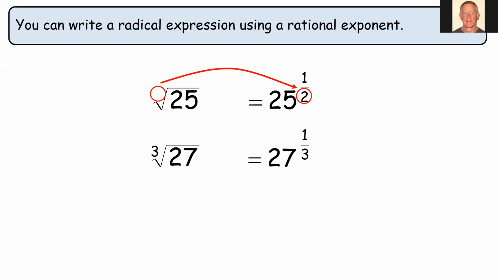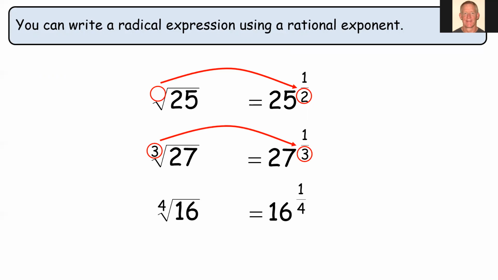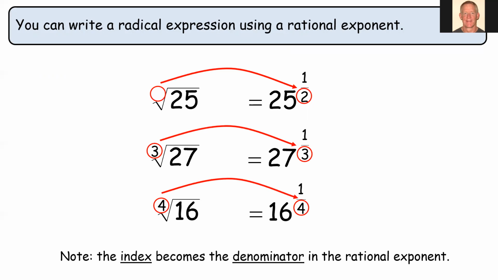Cube root of 27, we could rewrite that as 27 to the 1/3 power. The index 3 becomes the denominator. And one more example. Fourth root of 16, we can rewrite as 16 to the 1/4 power. So the key idea here is that the index becomes the denominator in the rational exponent.